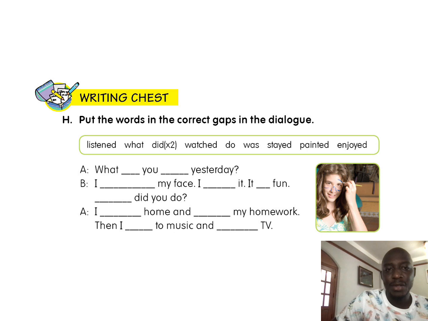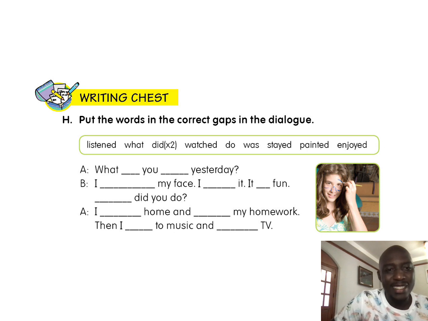Then we have did times two, which means we have to use this word twice. Next we have washed, do, was, stayed, painted, and enjoyed.